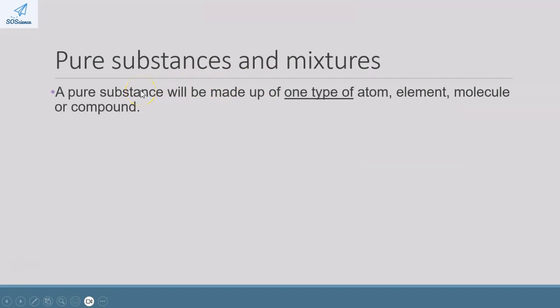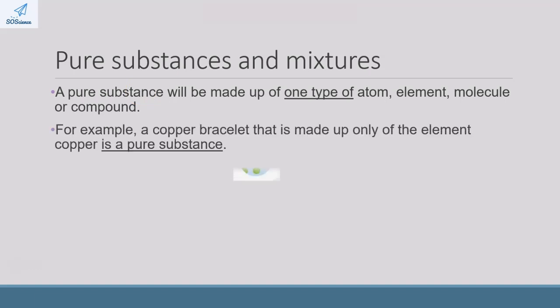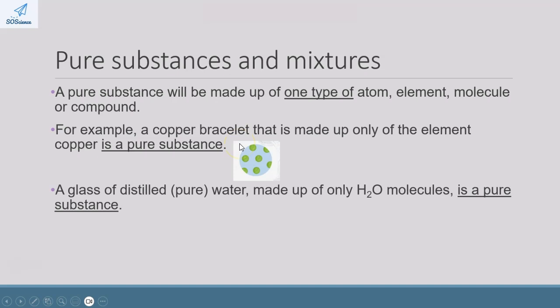Now, a pure substance will be made up of one type of atom or element or molecule or compound. So, for example, a copper bracelet that is made up of only the element copper is a pure substance.